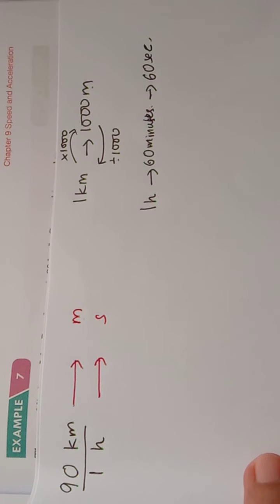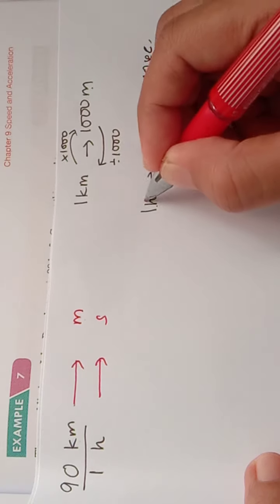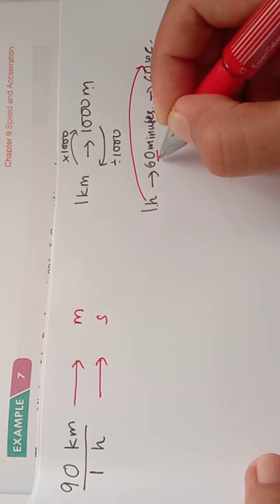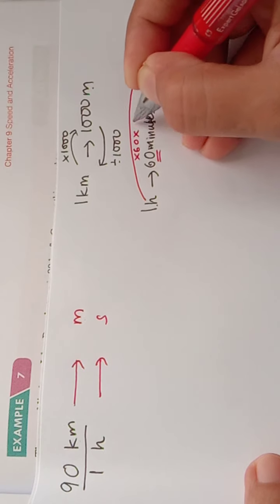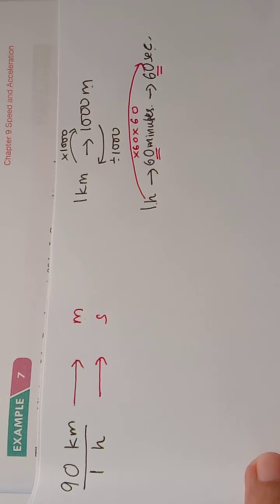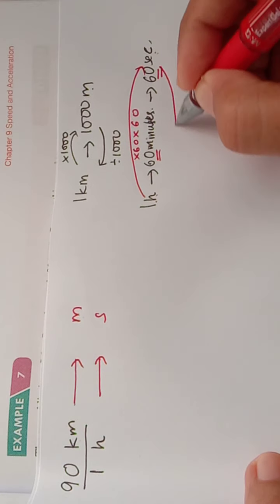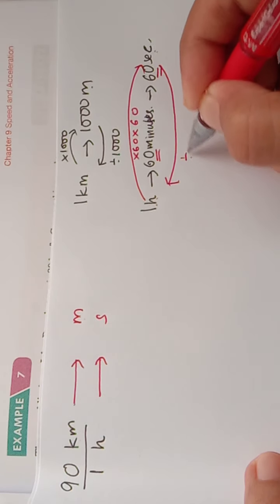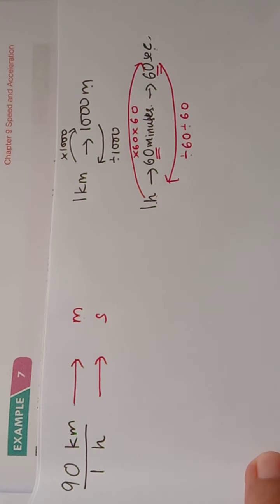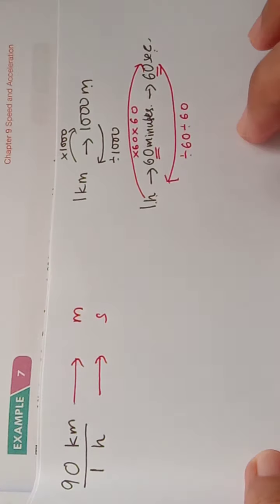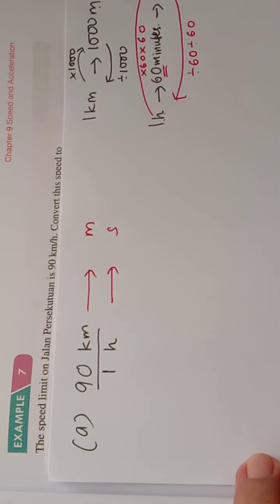So if we need to change from hour to second, we need to multiply 60 times 60. From second to hour, we need to divide by 60, divide by 60. By using this information, let me substitute in the question given.